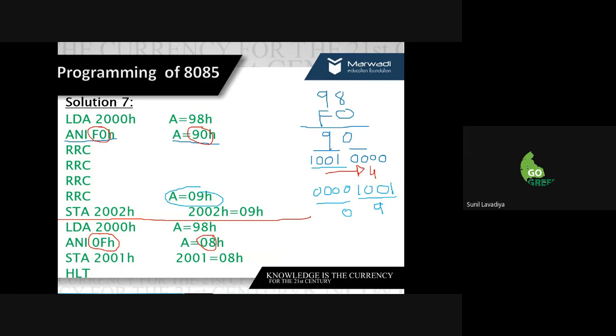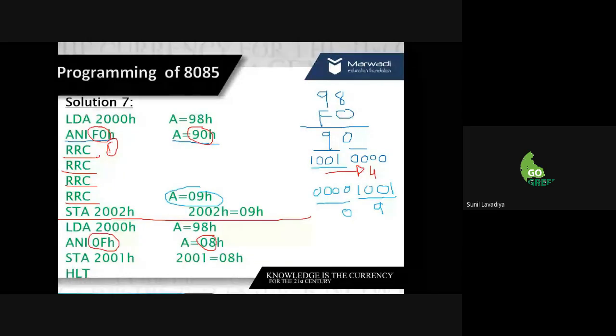What I require is 09, so I have to shift 4 digits to the right. Using RRC does the rotation the first time, the second time, the third time and the fourth time. So the data is shifted one by one, bit by bit. Understood, Ravi?